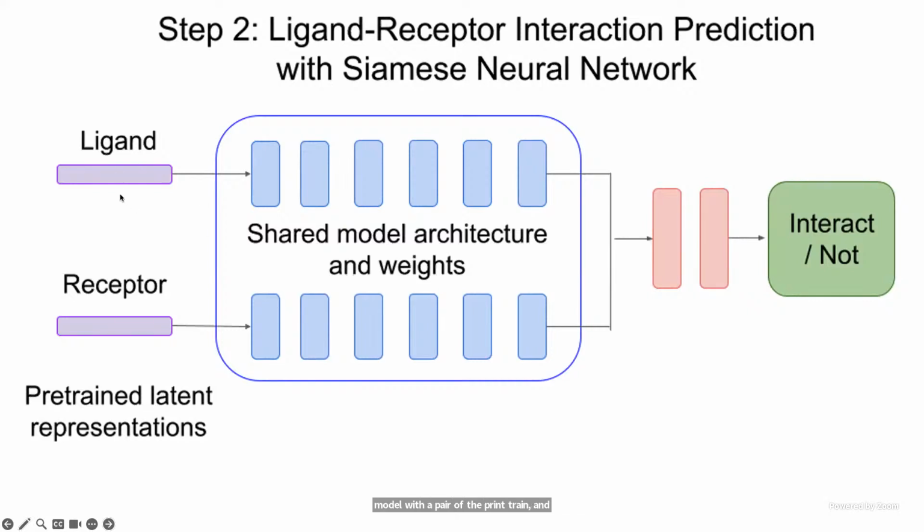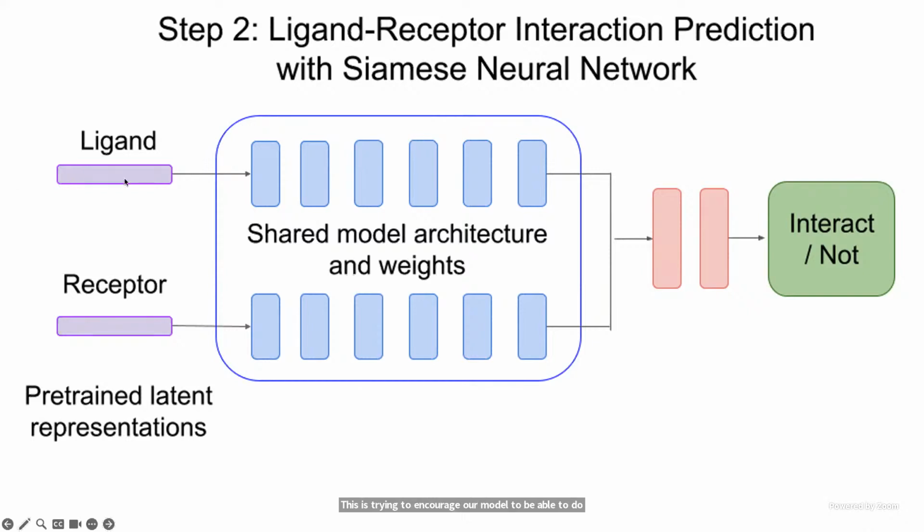Each of them goes through one subnetwork of this Siamese neural network. Essentially, a Siamese neural network has a pair of twin subnetworks with shared model architecture and model weights. This encourages our model to be able to do similarity modeling.